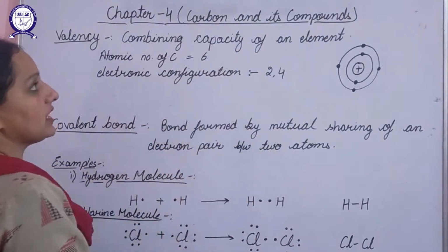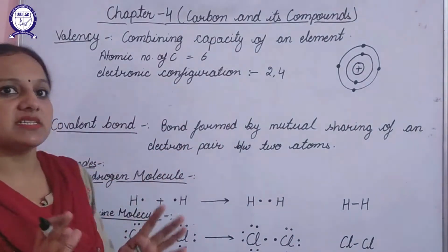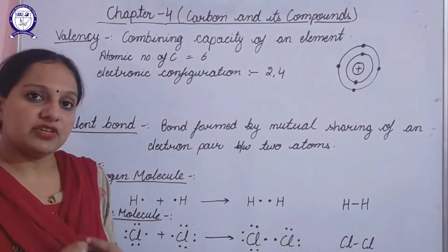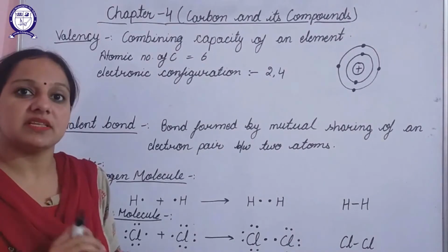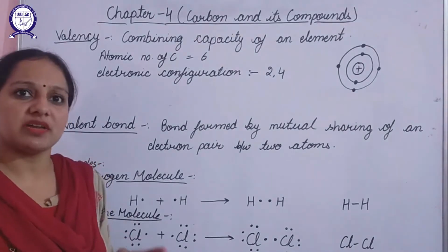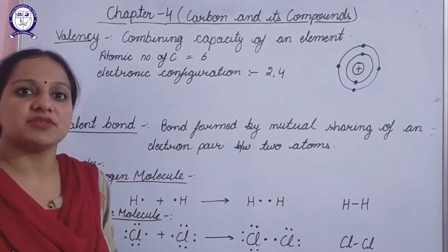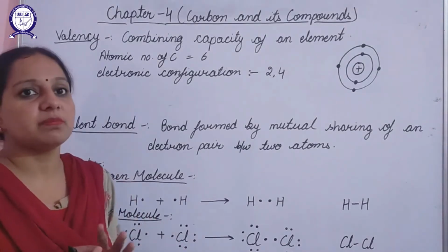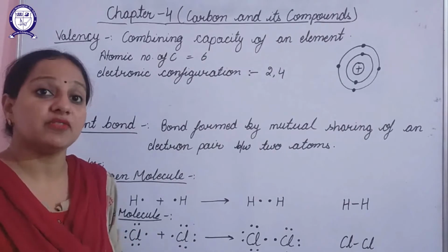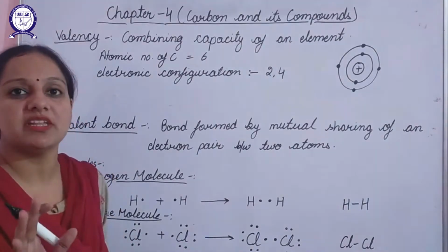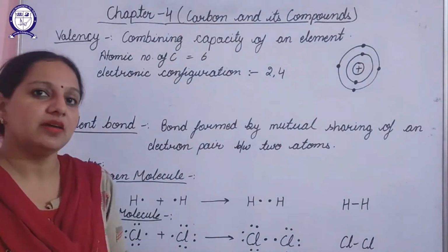Carbon is present in plants, in animals, in a number of things. Examples of things in which carbon is present are grains, fruits, vegetables; all these things comprise carbon. So carbon plays a vital role in our life. Even our body is made up of carbon; 18 to 20% carbon is present in our body.